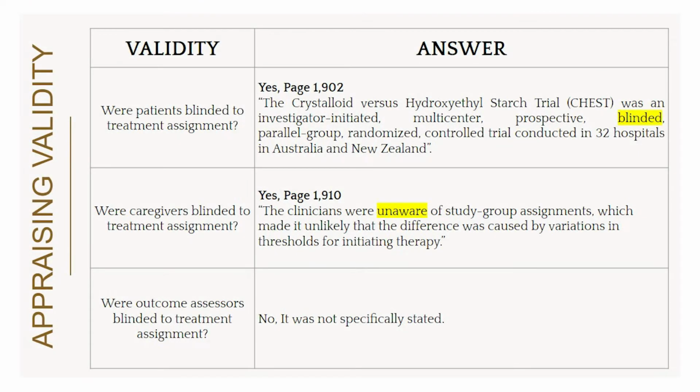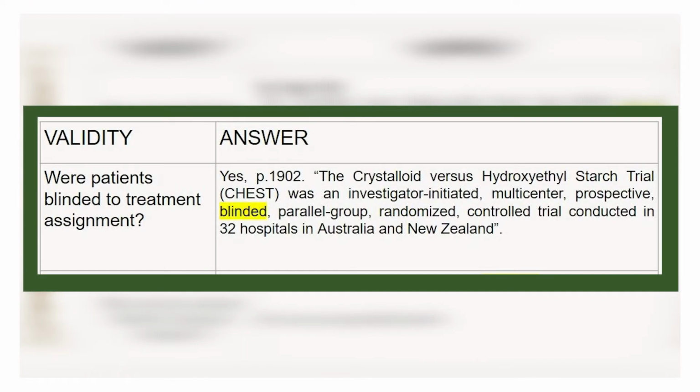So for the question, were patients blinded to treatment assignment? We answer it yes, and this can be found on page 1902, and it states that the crystalloid versus hydroxyethyl starch trial, or what they call CHEST was an investigator-initiated, multicenter, prospective, blinded, parallel group, randomized controlled trial conducted in 32 hospitals in Australia and New Zealand.